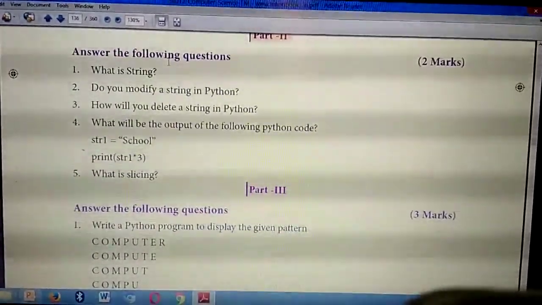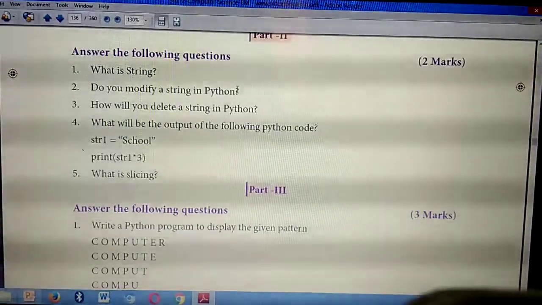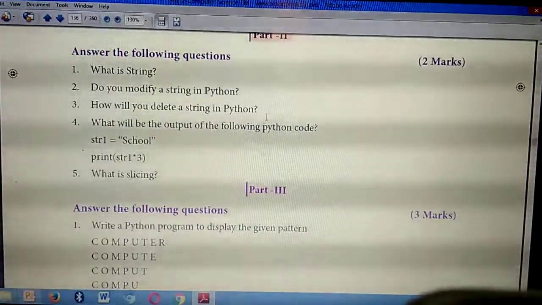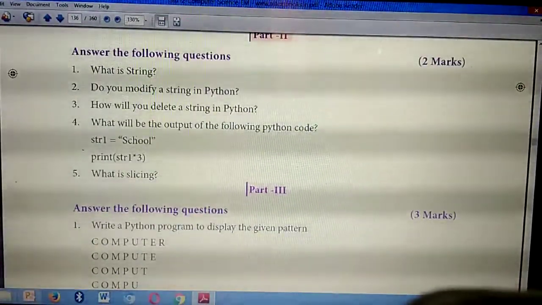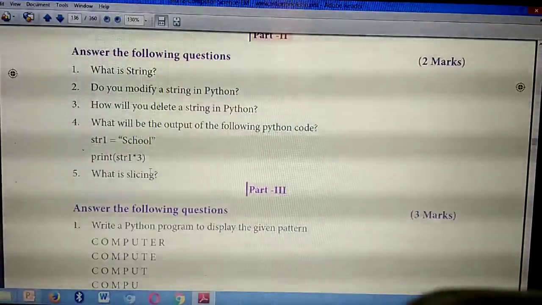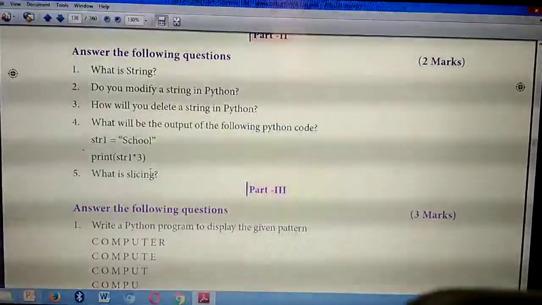First question, page number 114. Second question, page number 116. Third question, page number 117. Fourth question, school; you need to write it three times with a space. Fifth question, page number 119. Okay.